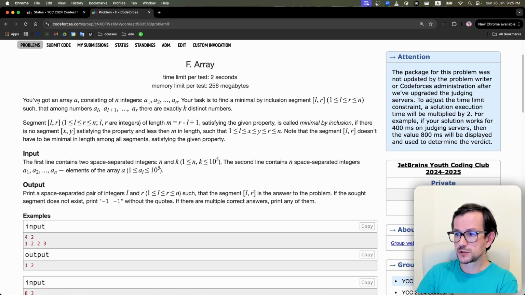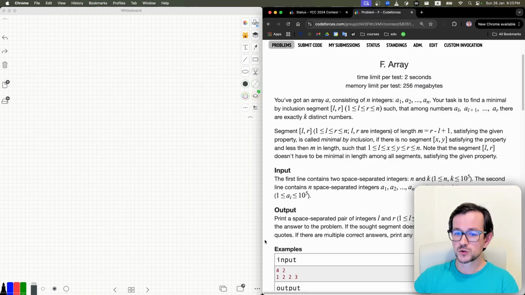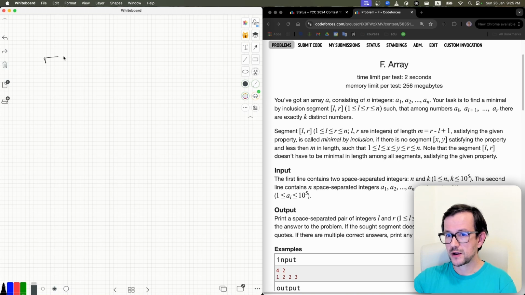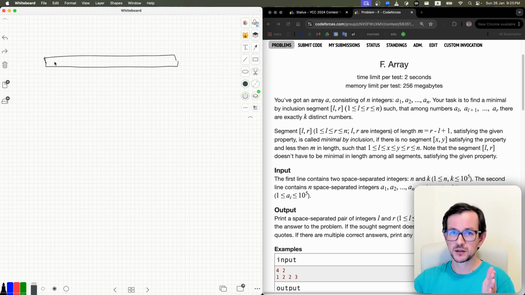I actually used an even easier approach, I think. Let me show you. So I have my array. First of all, I find the shortest prefix which has k elements. So I add elements from left to right until I have a prefix which has exactly k different elements.